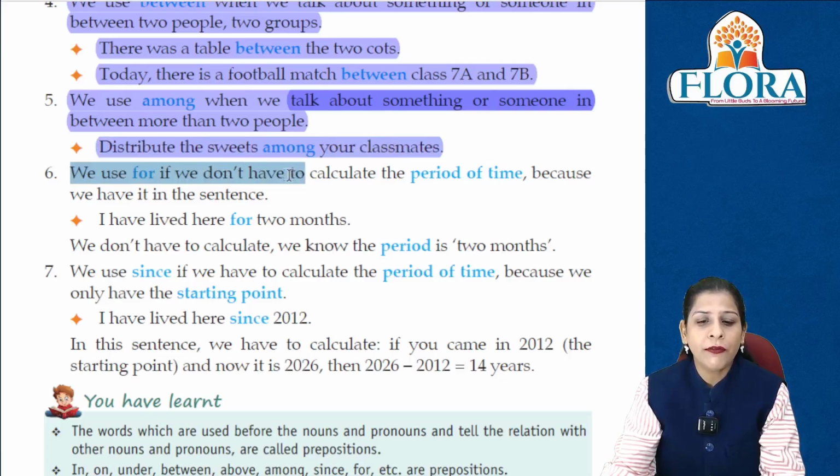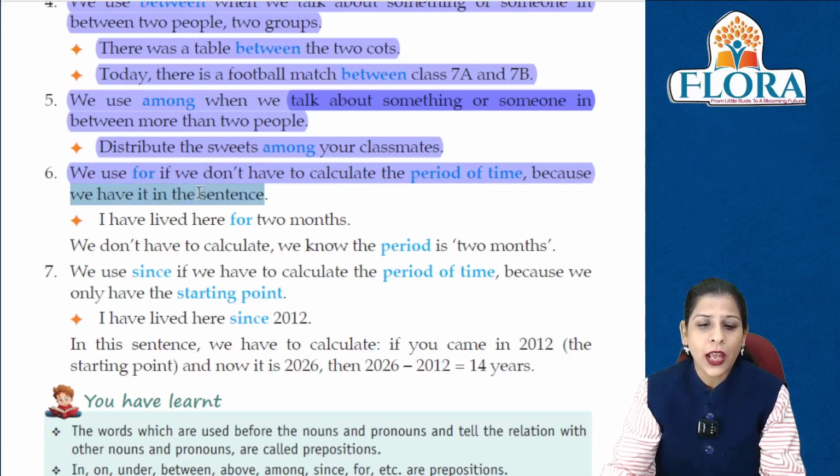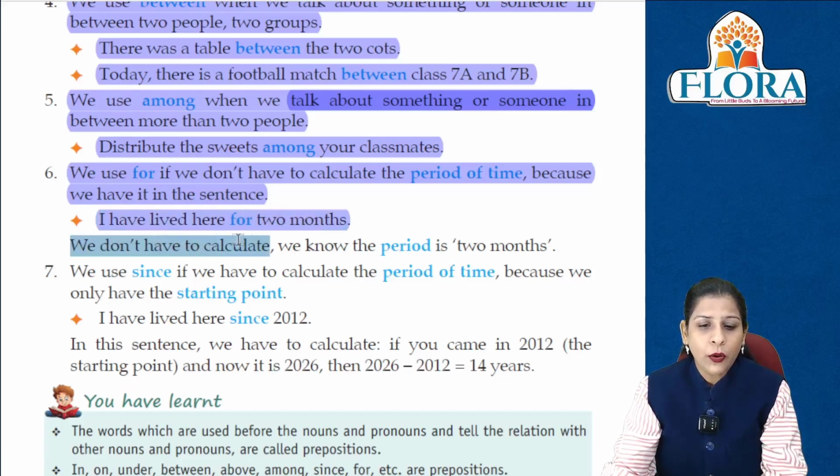We use for if we don't have to calculate the period of time. अगर हम for को use करते हैं अगर हमें calculate नहीं करना पड़ता period of time को because we have it in the sentence. तो वो sentence में होता है. I have lived here for 2 months. We don't have to calculate. We know the period हमें पता है 2 months है.